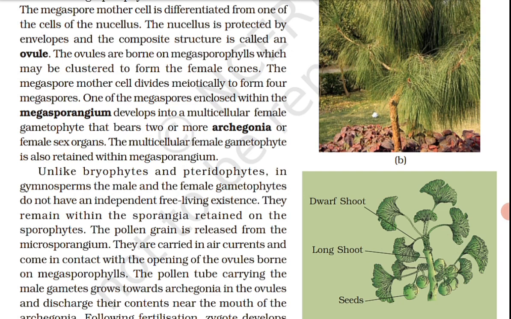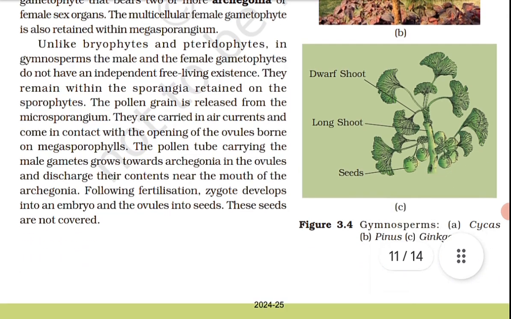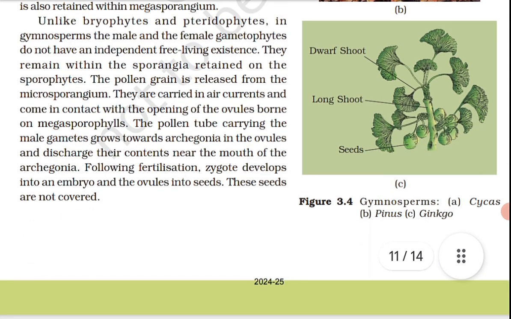The pollen grain is released from the microsporangium. They are carried in air currents and come in contact with the opening of the ovules borne on megasporophylls. The pollen tube carrying the male gametes grows towards the archegonia in the ovules and discharges its contents near the mouth of the archegonia. Following fertilization, the zygote develops into an embryo and the ovule develops into a seed. These seeds are not covered.